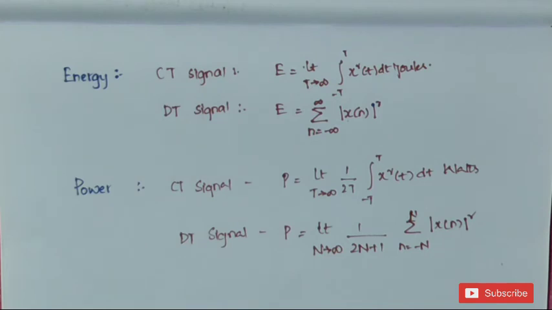Till now we have discussed the classification of signals based on continuous and discrete time. They are deterministic and random, periodic and aperiodic, causal and non-causal, even and odd, energy and power. These are the 5 main types of continuous and discrete time signals. In the next video, we'll discuss problems on periodic and aperiodic signals and problems on energy and power signals. Thank you.